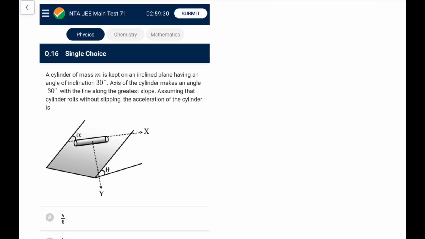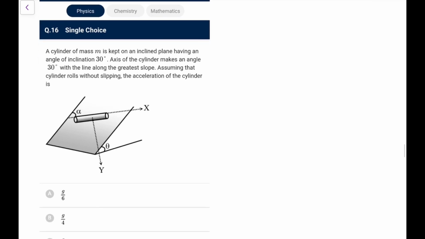Next, a cylinder of mass M is kept on an inclined plane having an angle of inclination 30. Axis makes an angle 30 with the line along the greatest slope. Assuming that the cylinder rolls without slipping, the acceleration of the cylinder is, so it is rolling without slipping. So what will happen here?